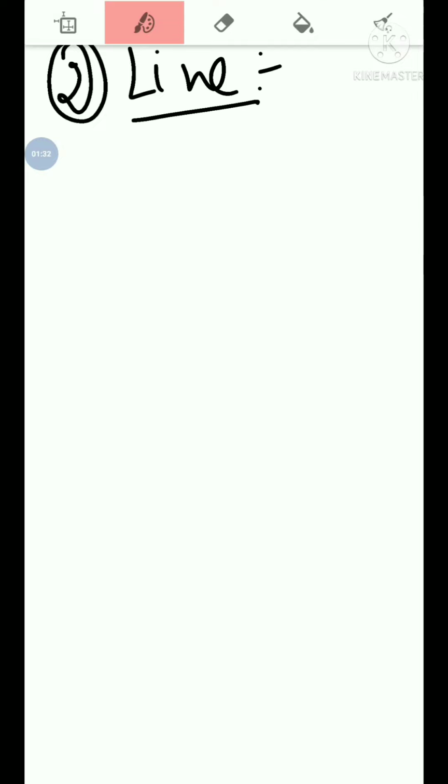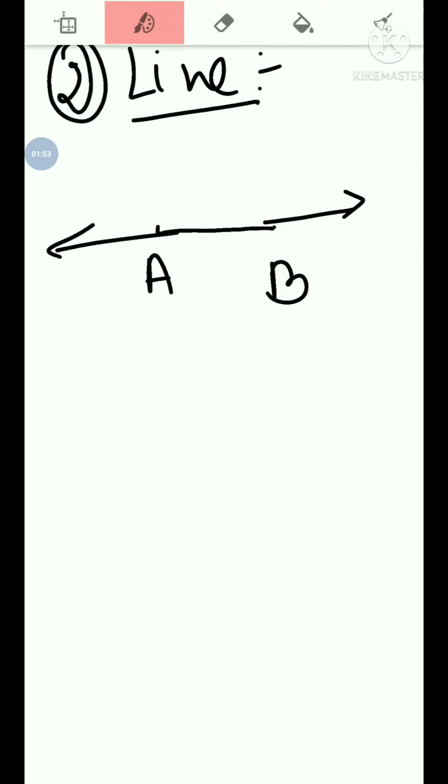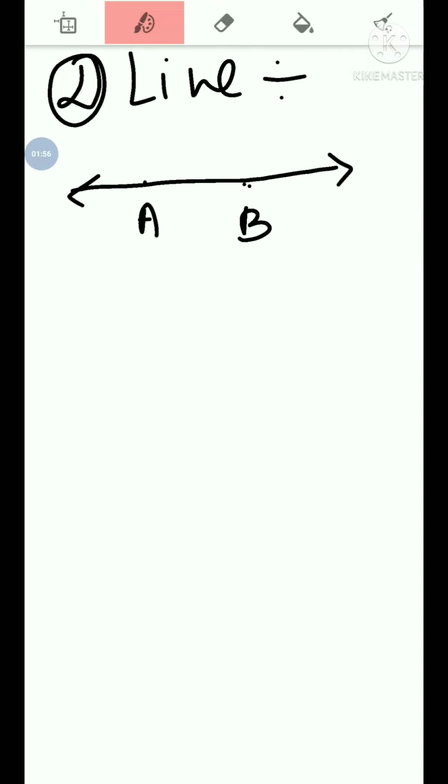Now, the second one is our line. What is a line? Let us suppose that we have two points A and B, and we connect these points. Now if we extend these points from both ends endlessly, we get a line. It means a line has no endpoints. It goes endlessly in a specific direction. So we get a line.